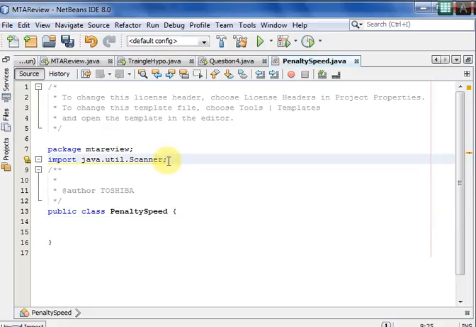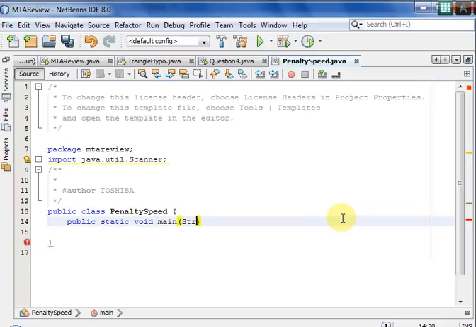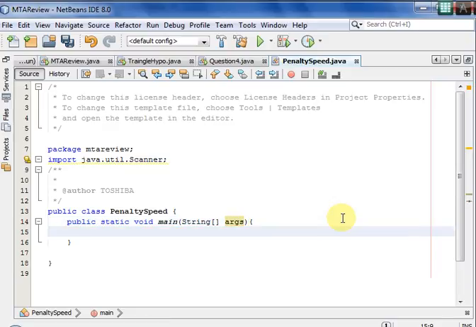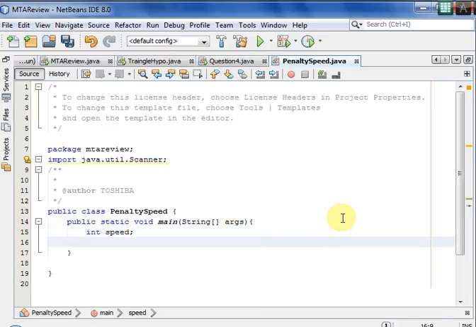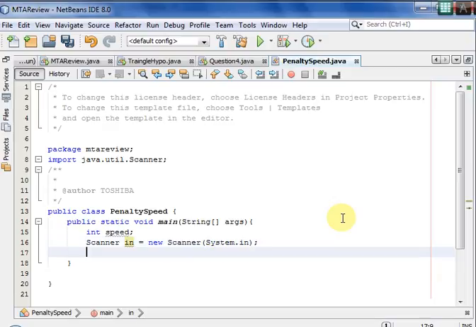For example, for this import it will give you 1 mark, and you write the main method, public static void main of String args. Then what is the input? It is a speed, which is an integer. Int speed is the input integer, and then we need a Scanner object. Scanner input is equal to new Scanner of System.in.